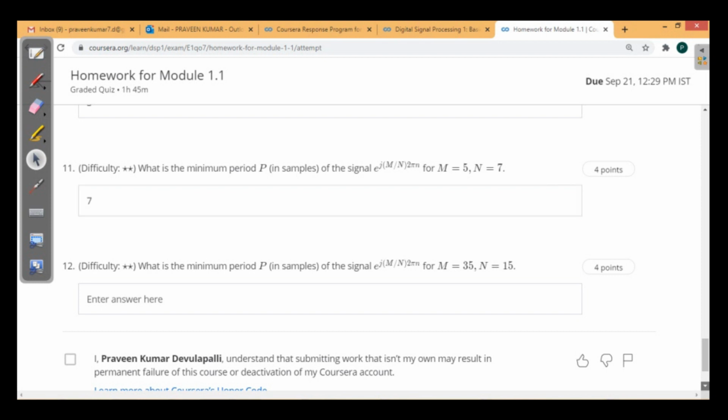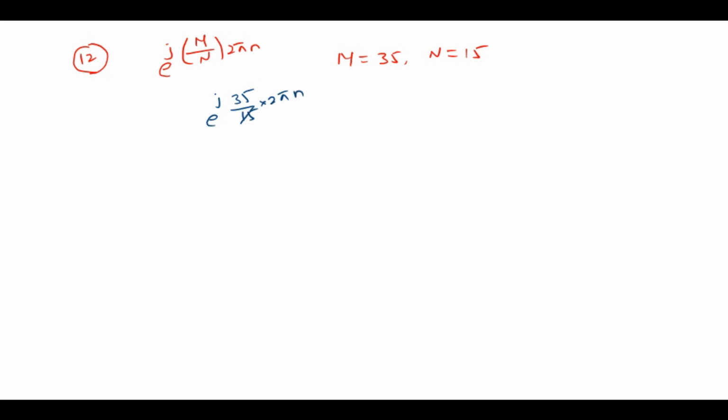Now the same thing again, m value 35, n value 15. Now the 12th one, e power j m by n 2 pi n, where m value is 35 and capital N is 15. Now e power j 35 by 15 into 2 pi n, so your sequence is e power j 14 pi by 3 into n.